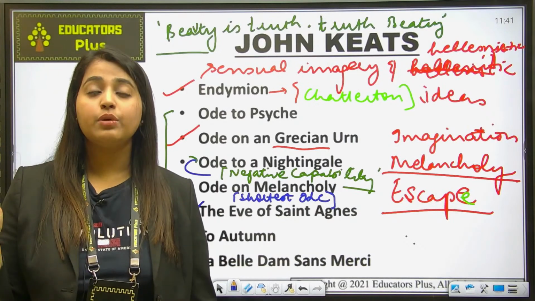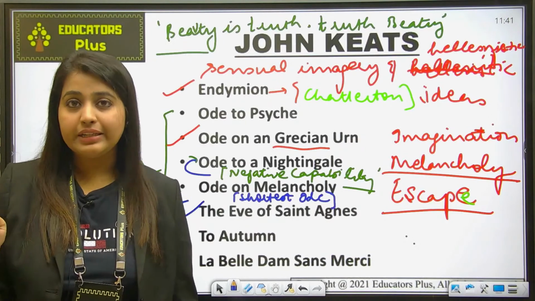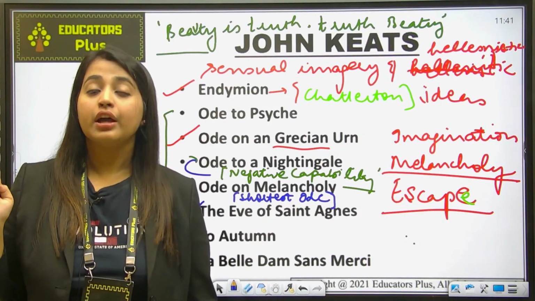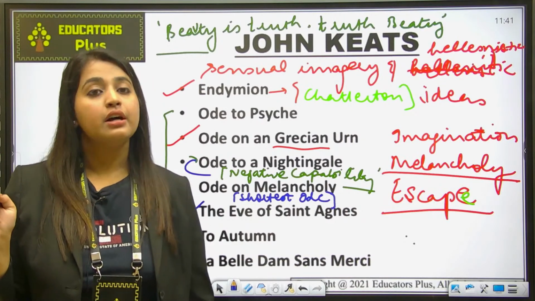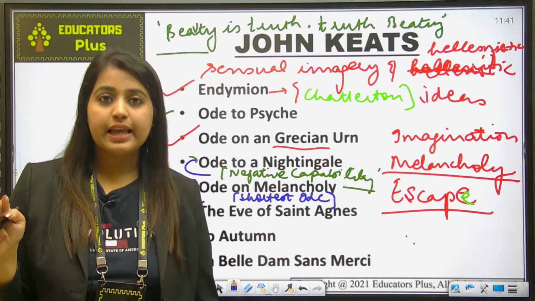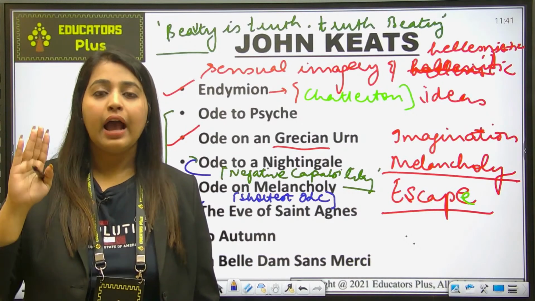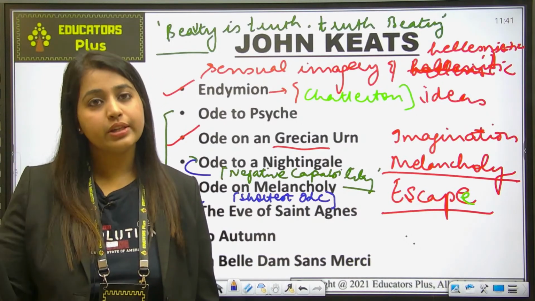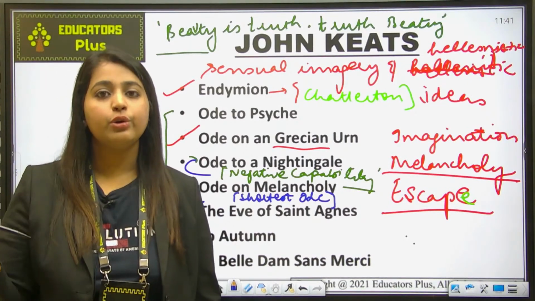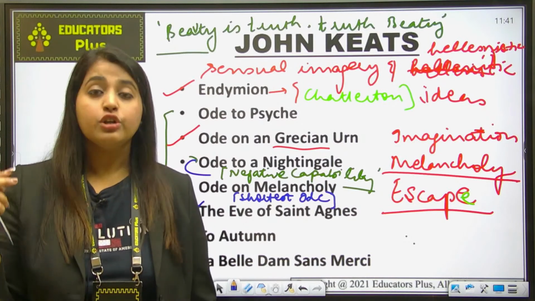Now what happened: a person advised Madeline that if she sleeps on time on this night, she will have a reverie of her lover. She will dream of her lover. And she does the same, she goes to sleep and has a dream of Porphyro proposing marriage to her. And when she wakes up, Porphyro and Madeline run away.